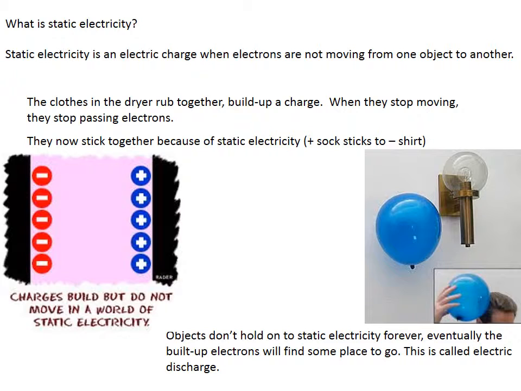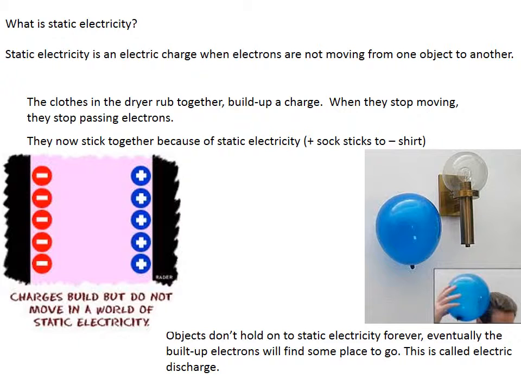Static means not moving or not changing. So if electrons are moving from one object to another and charges are changing, we are not dealing with static electricity. However, once you stop sliding across the rug or stop rubbing the balloon, you now have charged objects stuck with their charges. The charged particles have nowhere to go, so they are now static. Static electricity is an electric charge when electrons are not moving from one object to another.